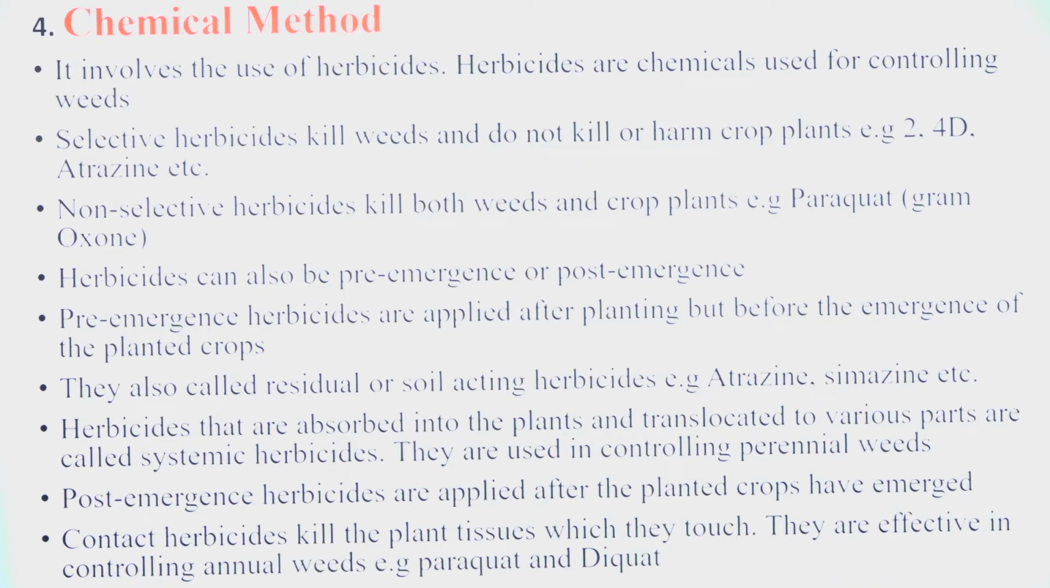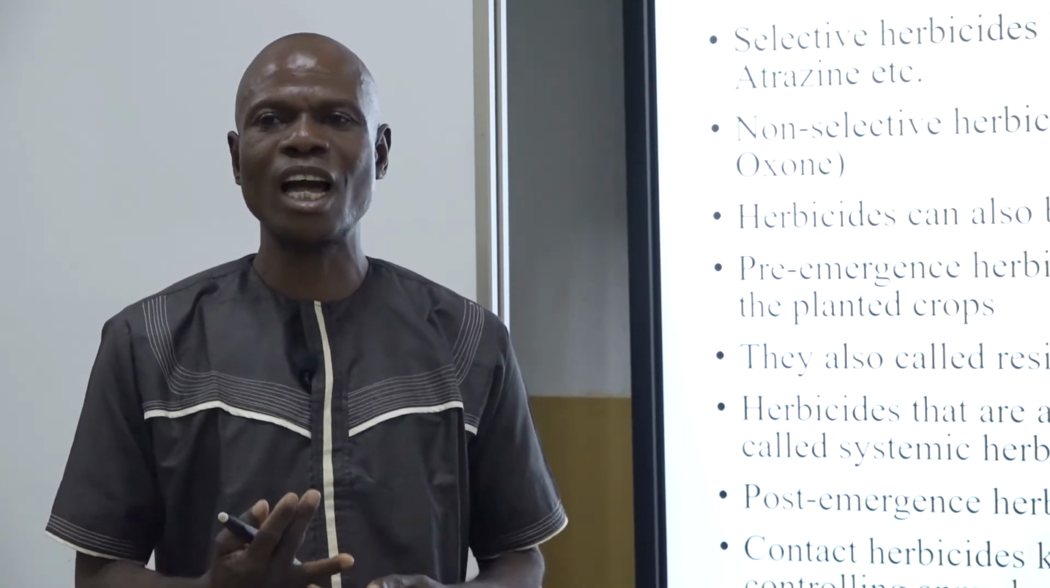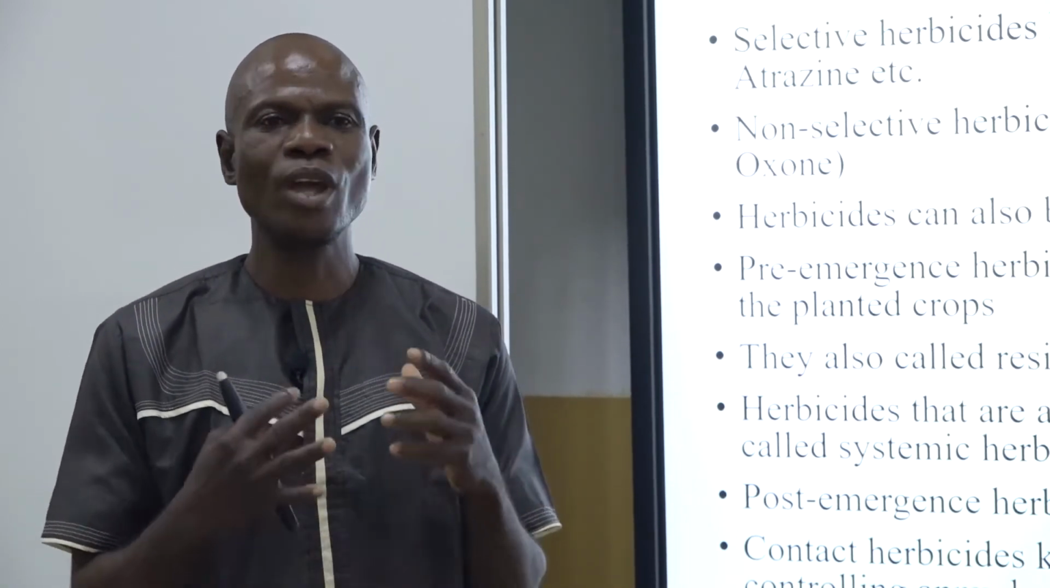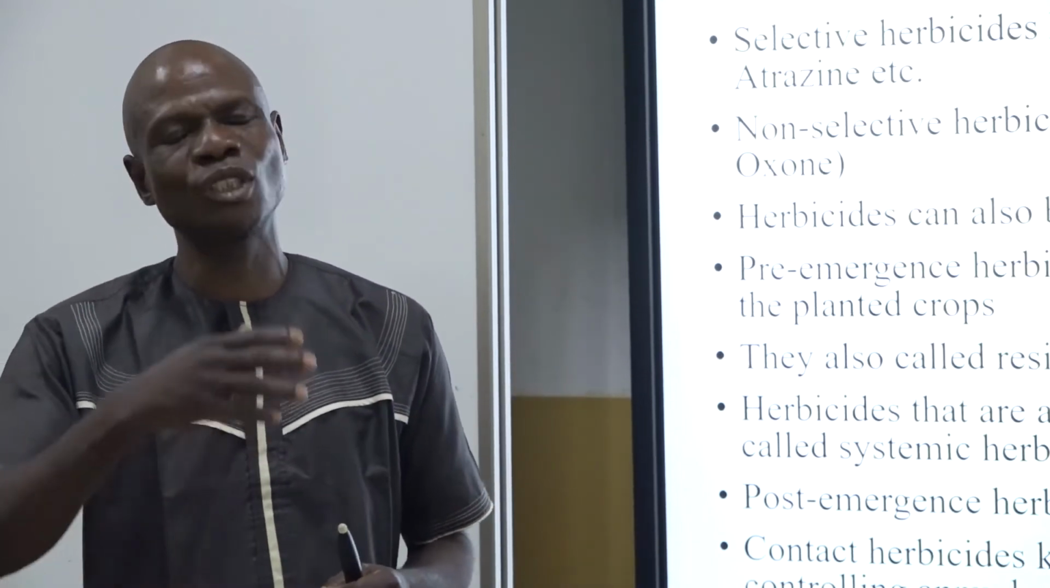Herbicides are the chemicals used for controlling weeds. We know them. They are in the market. If you go to the market, you can get them. We have atrazine, paraquat, and the rest of them. Bushfire, they have different names.